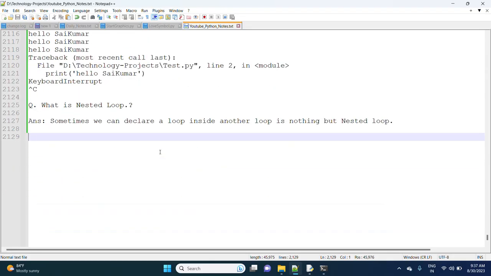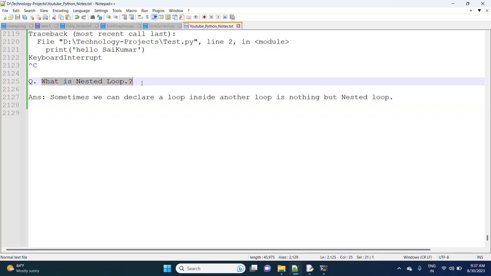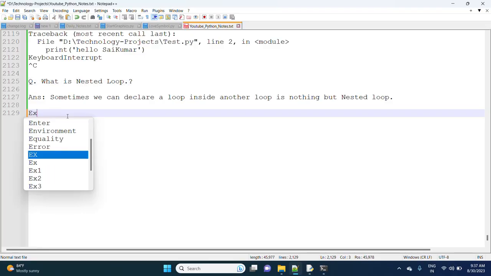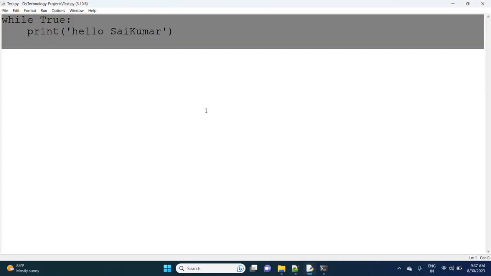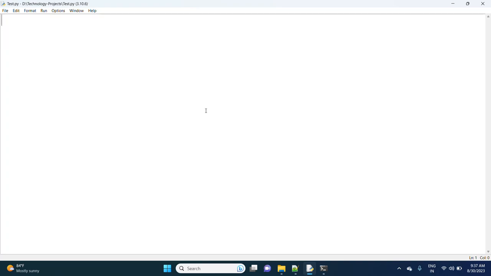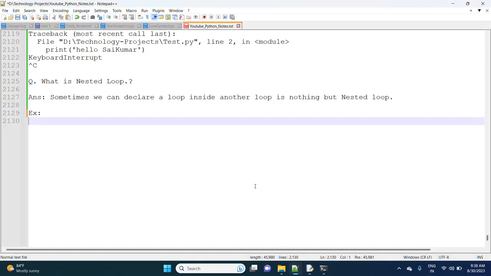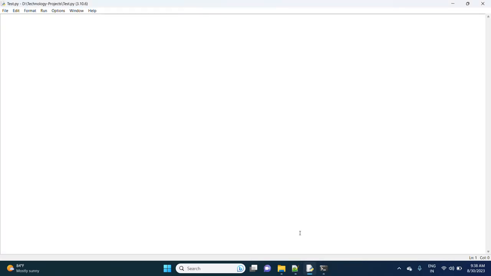Now observe here. How can we take a nested loop? Example: I'm taking a loop inside another loop, using a for loop. You remember, in the previous session I explained what a for loop is.